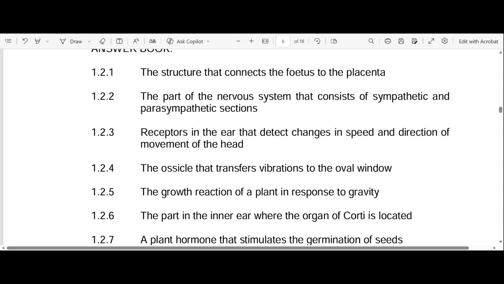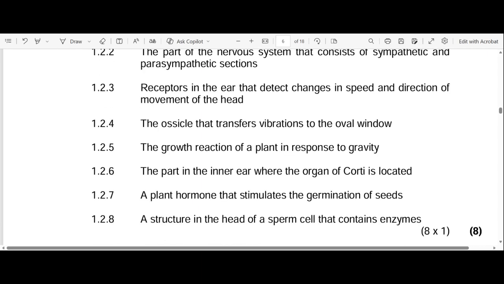The autonomic nervous system is then subdivided into two parts: the parasympathetic nervous system and the sympathetic nervous system. So our answer here is the autonomic nervous system. Okay, now let's go to 1.2.3.